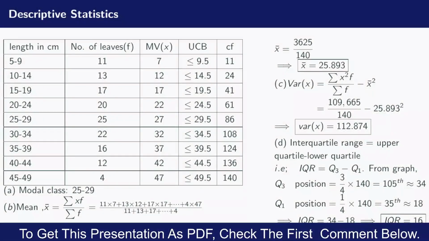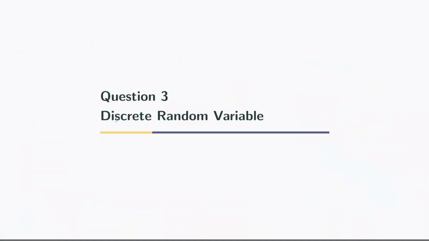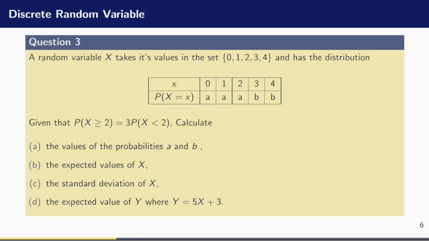Let's move on to question 3. Question 3. This is a question on discrete random variable. The question reads, a random variable x takes its values in the sets 0, 1, 2, 3, 4 and has the distribution as on the table.